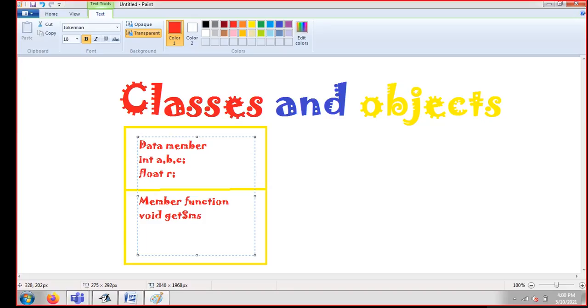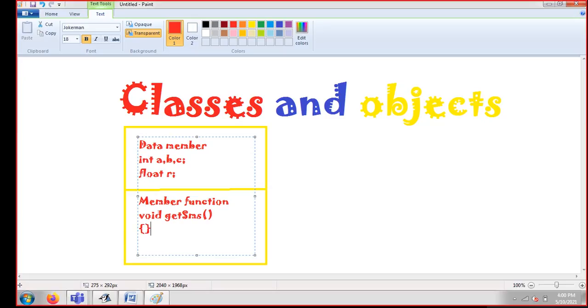If you go to any company or any interview, and you write like this, it has a different impact. That is the reason I'm writing void, because my function is not returning anything here. getSMS is the name of my function. You can see g is small in get, and SMS is capital. I'm opening round brackets here and putting a semicolon, or if I want, I can write my code here.